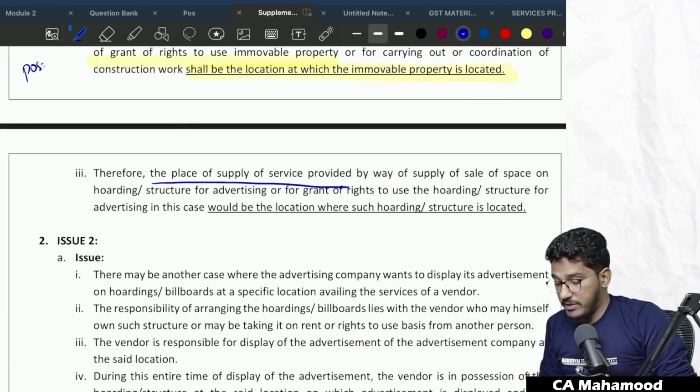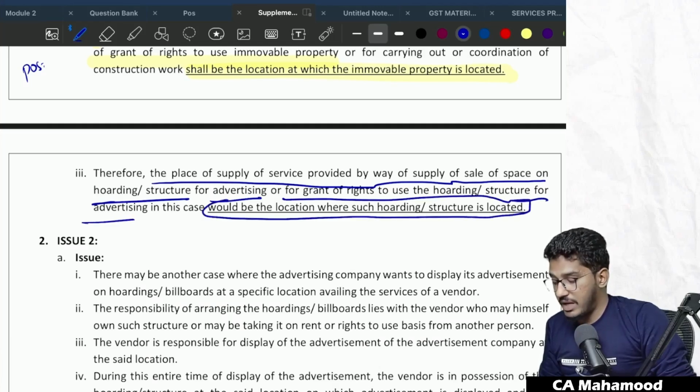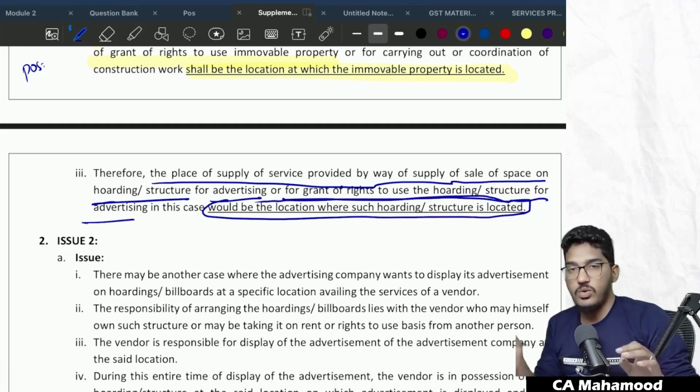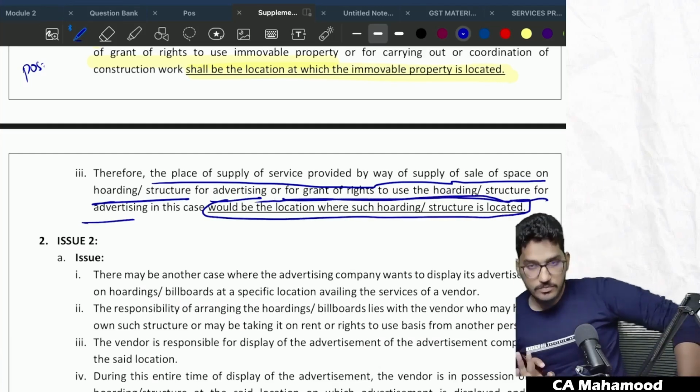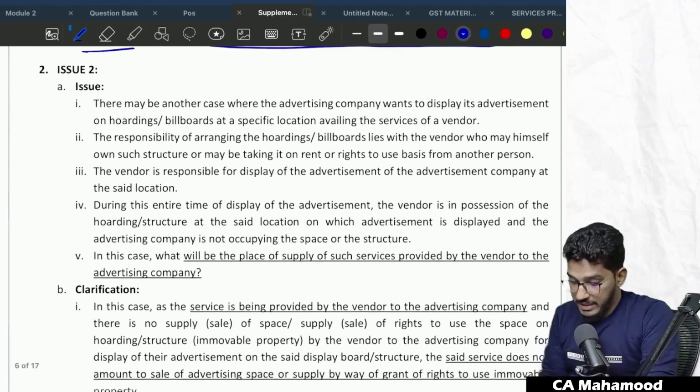Therefore, the place of supply of service provided by way of supply of space on hoarding or structure for advertising or for grant of right to use that hoarding or structure for advertising, in this case, would be the location where that hoarding or structure is located or situated. Understood? Now there is one more issue here. Let me read this issue.